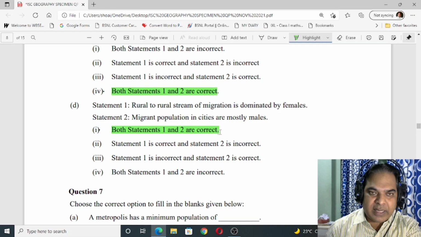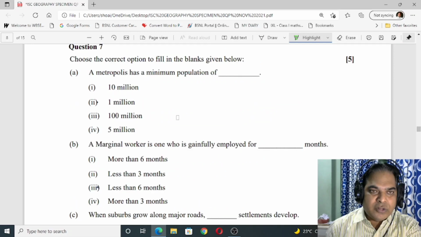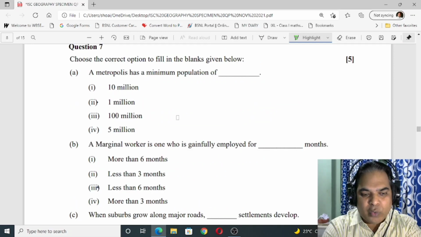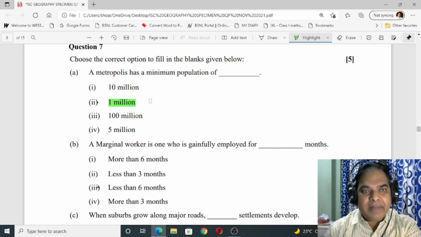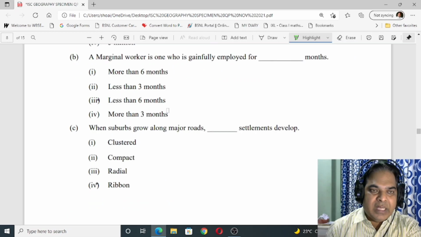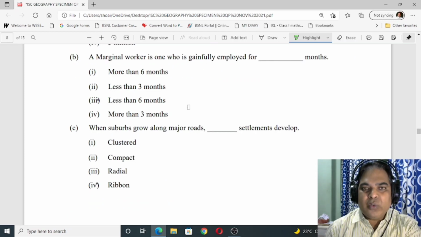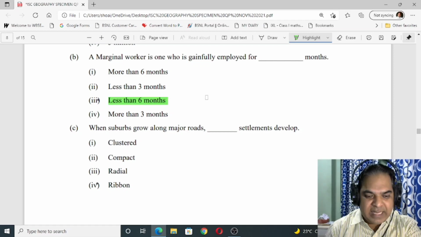Now number 7. Choose the correct option to fill in the blanks given below. The metropolis has a minimum population of 1 million. Number B. The marginal worker is one who is gainfully employed for less than 6 months.